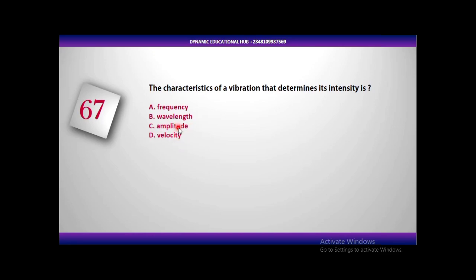Now, the intensity of any vibration or wave is directly proportional to the amplitude, not frequency. Now let's use sound. The intensity of sound is directly proportional to amplitude.